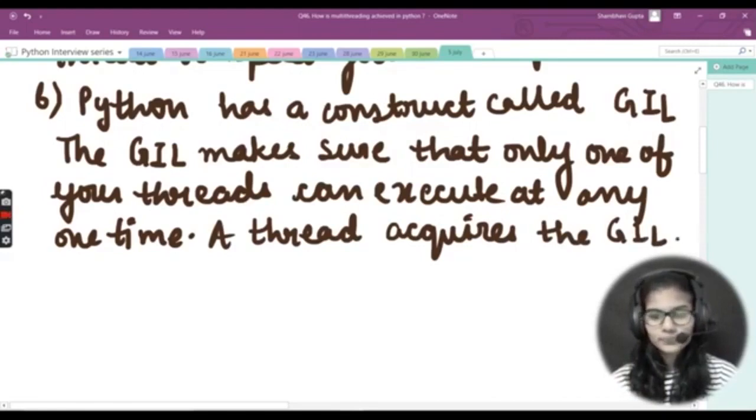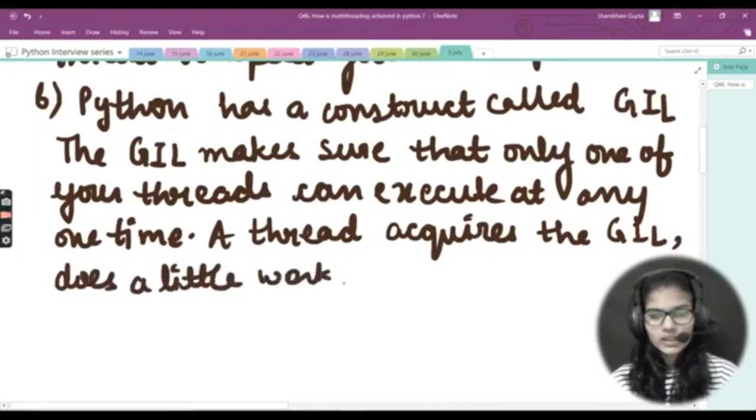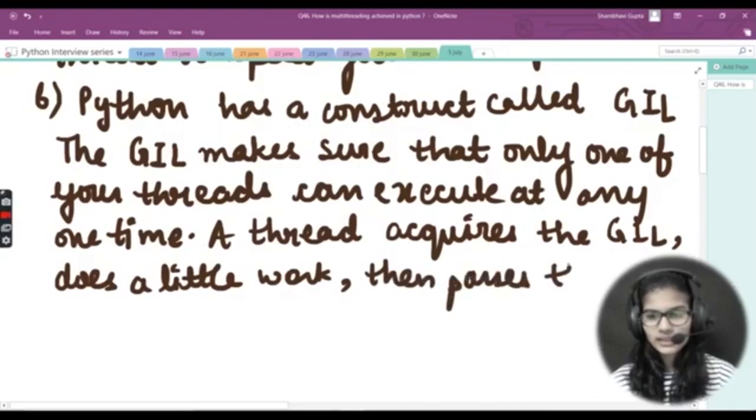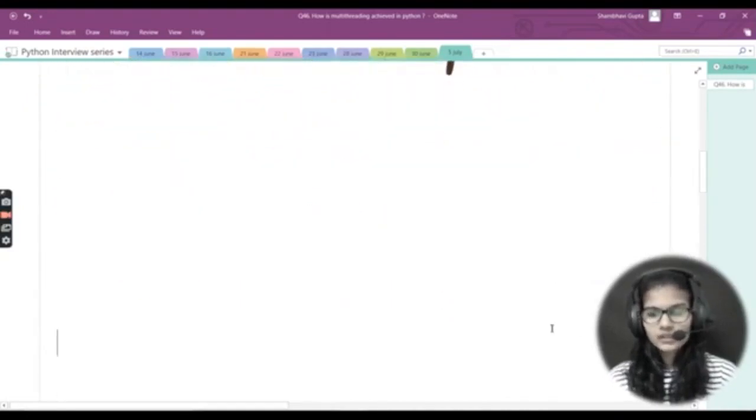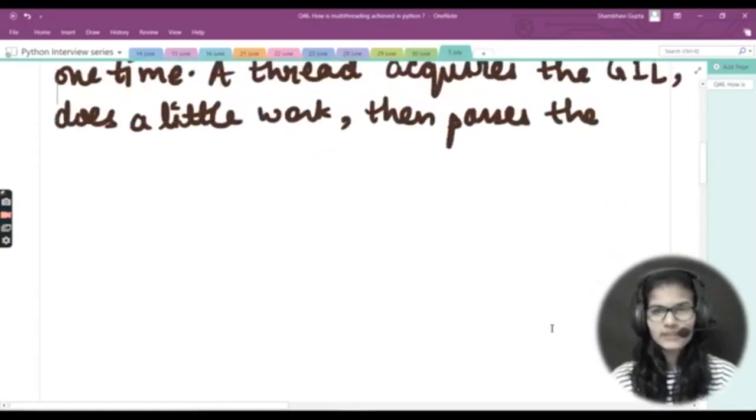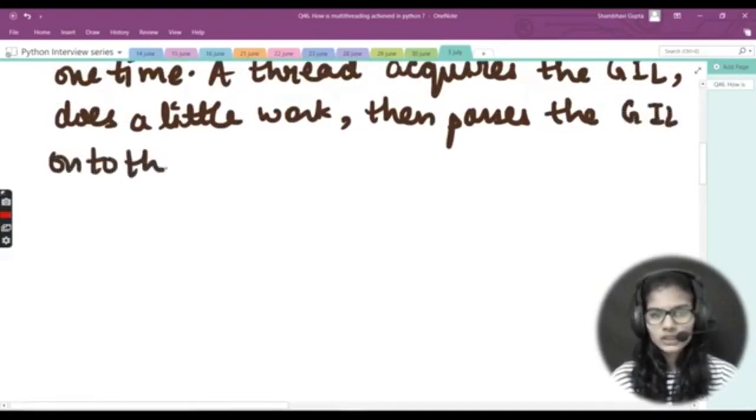GIL, it does a little work, then passes the GIL onto the next thread.